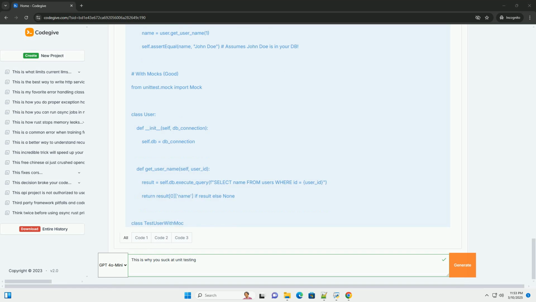8. Your tests are poorly named and organized. The problem: your test names are cryptic, your test classes are disorganized, and it's difficult to understand what each test is supposed to be doing. The solution: descriptive test names. Use clear, descriptive names for your tests that explain the scenario being tested. A good test name should follow a pattern like test_method_name_scenario_expected_outcome.